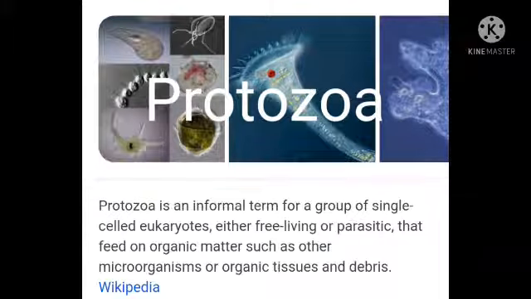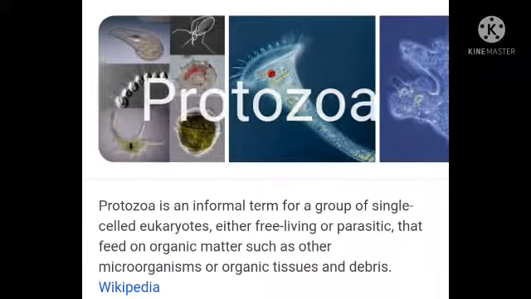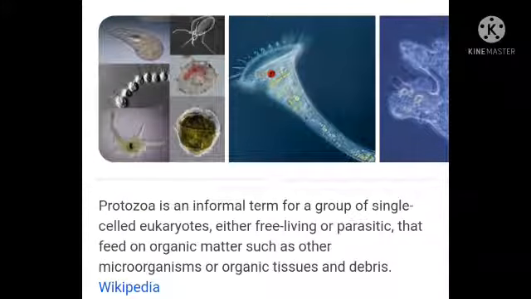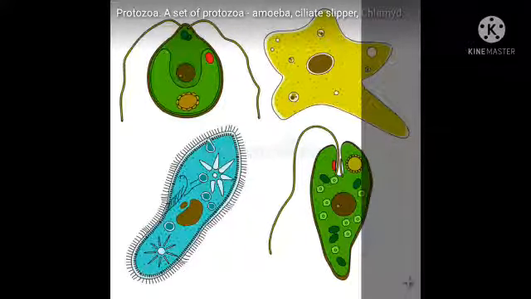Now moving toward the next microorganism, that is protozoa. Protozoa is an informal term for a group of single-celled eukaryotes, either free-living or parasitic, that feed on organic matter such as other microorganisms and organic tissue and debris. So they are a group of animal-like single-celled organisms. Some examples of protozoa are amoeba, paramecium and euglena.